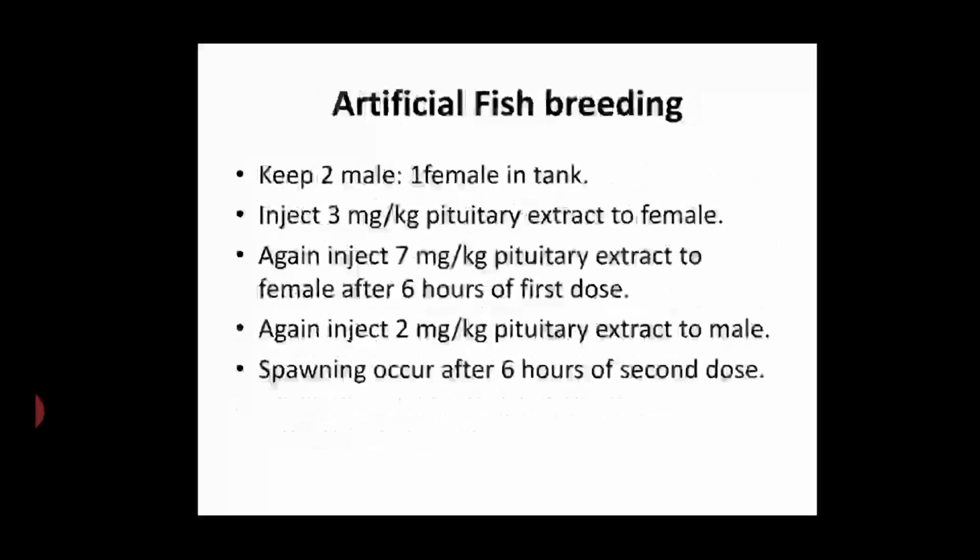After that, inject 3 mg per kg pituitary extract to the female. Again, inject 7 mg per kg pituitary extract to the female 6 hours after the first dose. Again, inject 2 mg per kg pituitary extract to the male. Finally, spawning occurs 6 hours after the second dose. Finally, you can get a lot of fishlets.